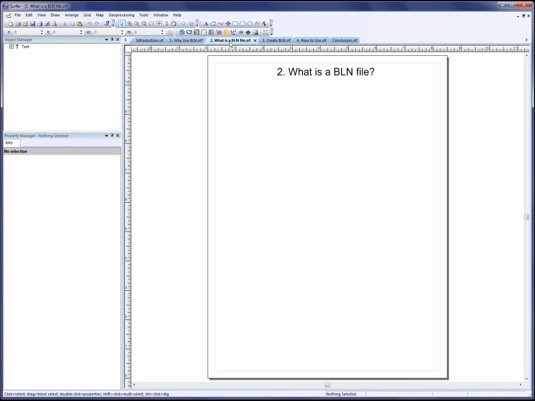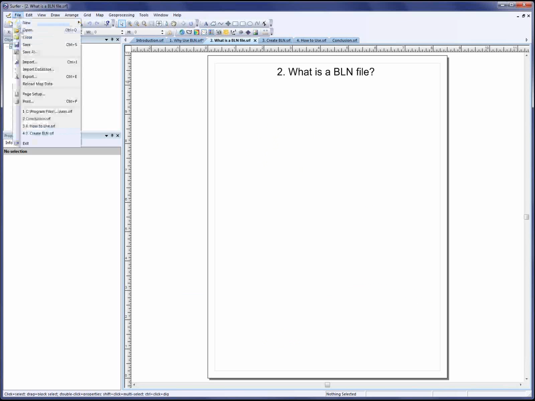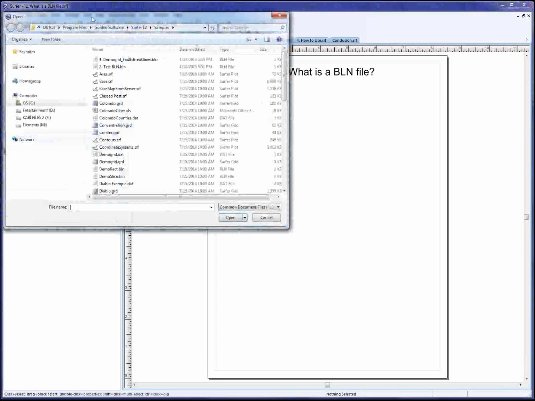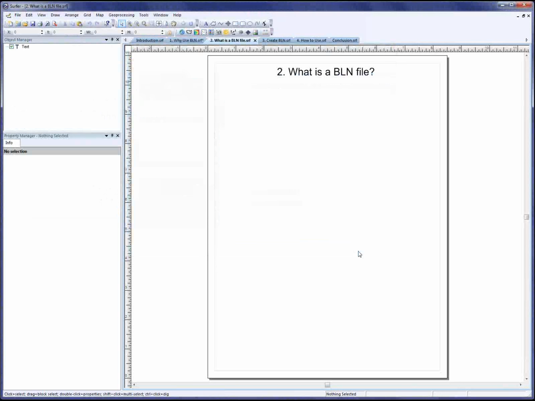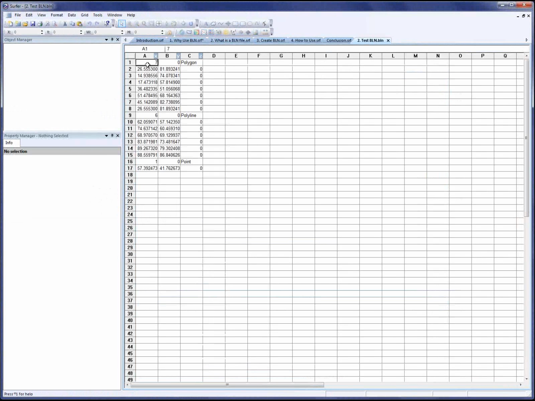The Surfer worksheet is probably the easiest for BLN file editing, and I'll go ahead and open one in the Surfer worksheet by clicking File, Open, selecting the BLN file, and clicking Open. So it opens in the worksheet, and here you can see what the file format looks like. In this BLN file, there are 3 objects: a polygon, a polyline, and a point.